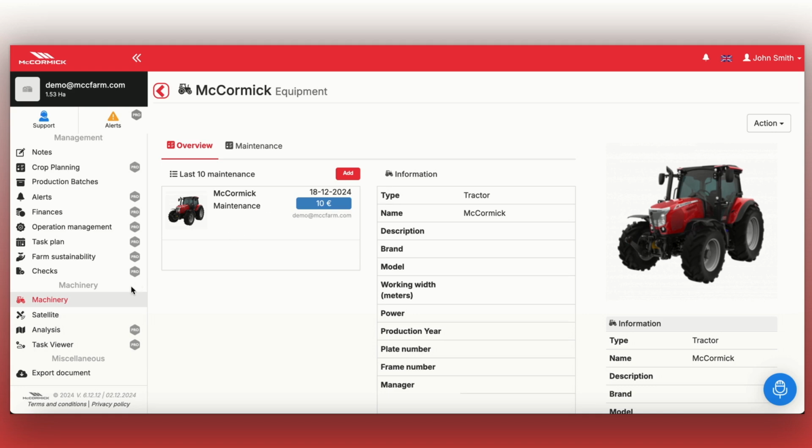All logged maintenance activities will appear in the Overview section of your machinery. This makes it easy to keep track of interventions and associated costs over time.